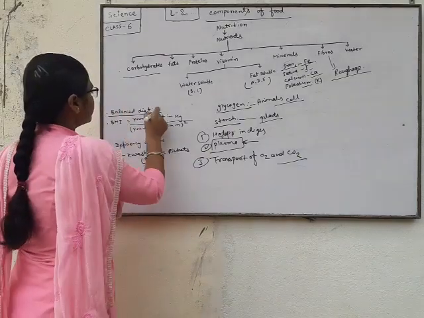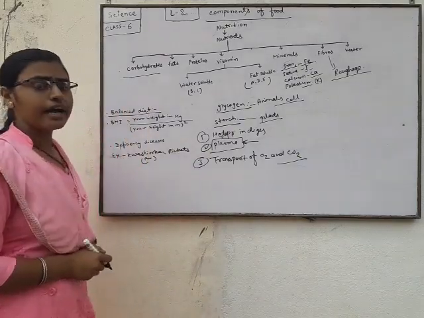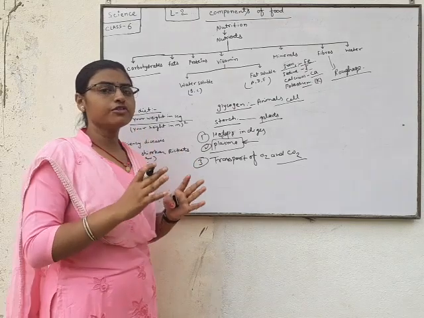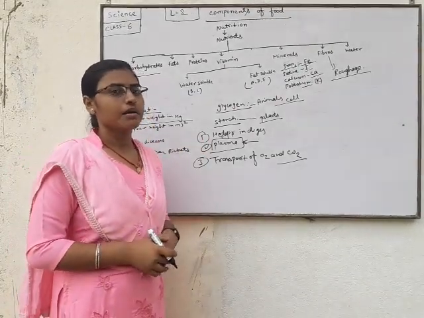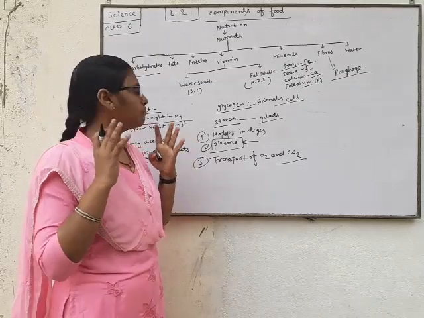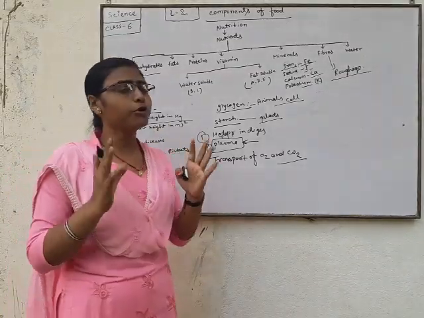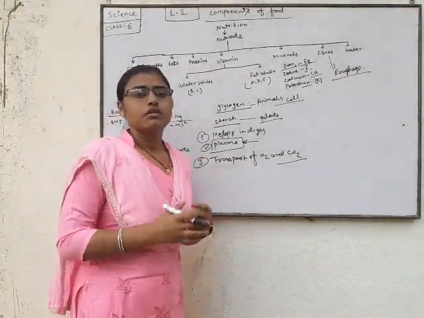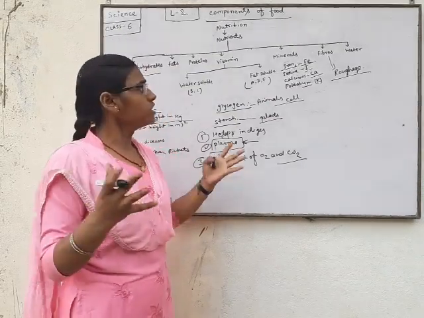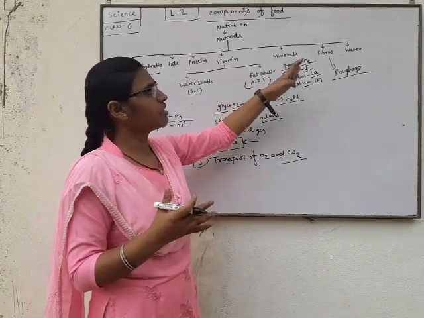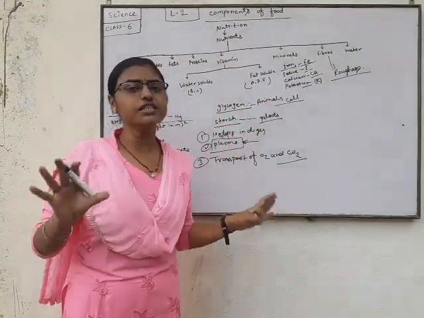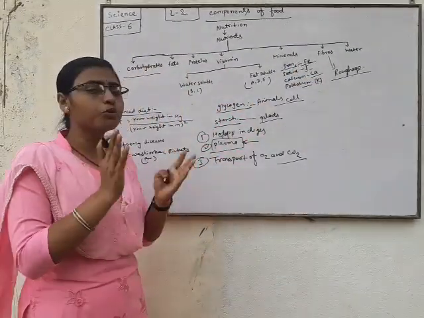Our next point is the balanced diet. A diet which has the proper amount of nutrients is known as a balanced diet. A balanced diet is one in which all nutrients, carbohydrate, fat, protein, vitamins, minerals, fiber and water, are included in the proper amount.